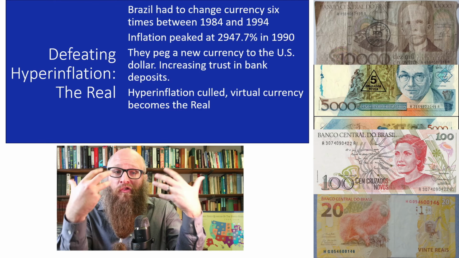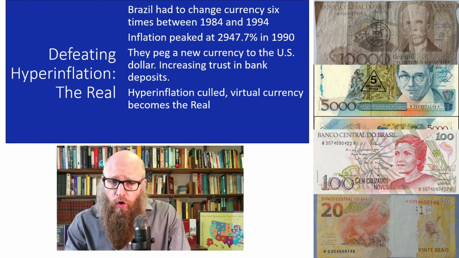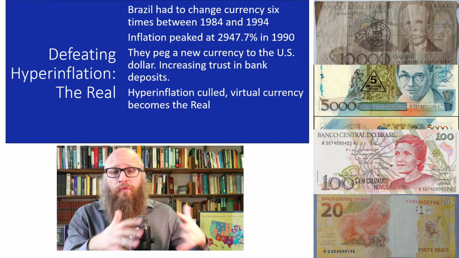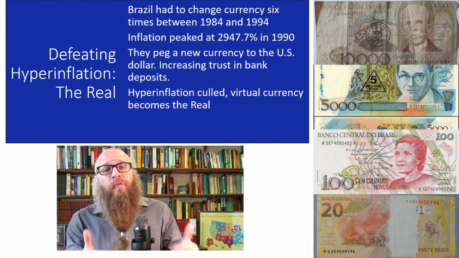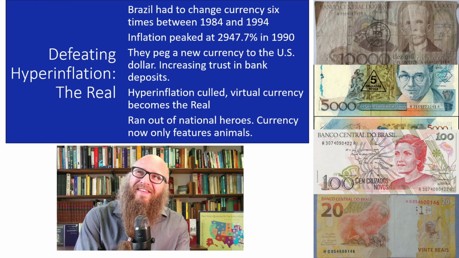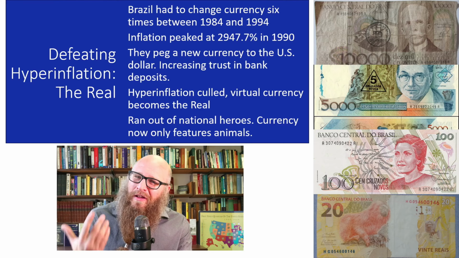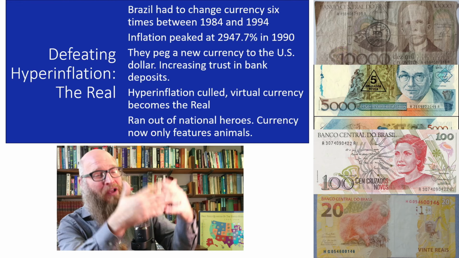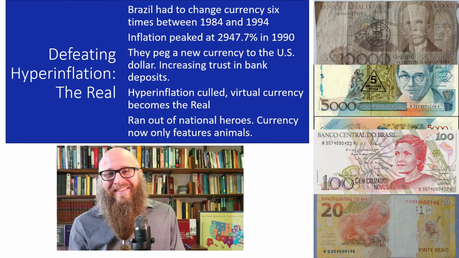This significantly slowed down the speed of transaction, culling hyperinflation. And eventually this new virtual bank deposit currency becomes the real currency, or the real. They issued so many types of currencies that they ran out of national heroes to put on it. And now their currency only features animals. Well, at least the monkey's pretty cute.